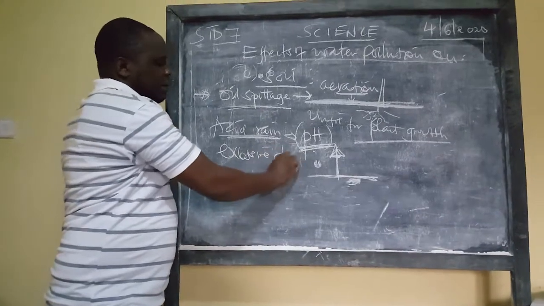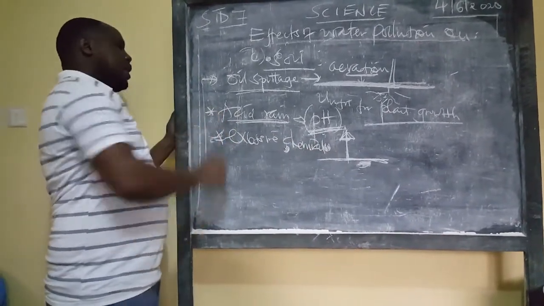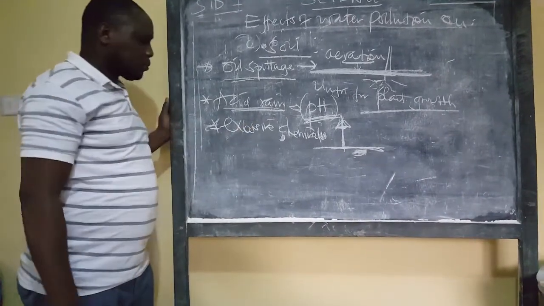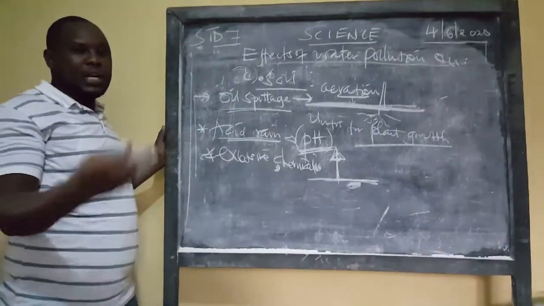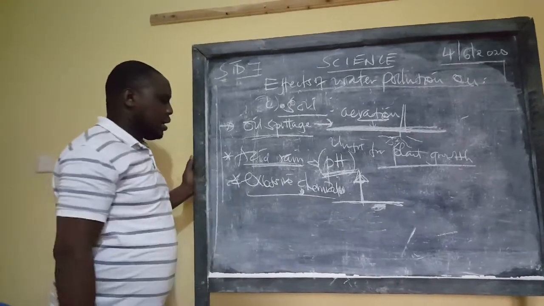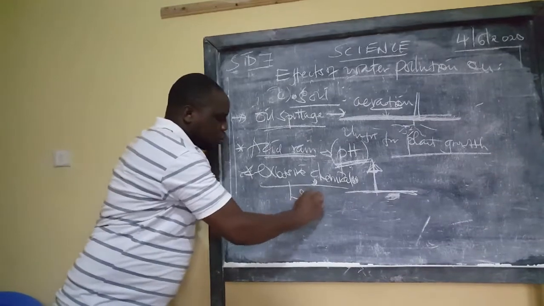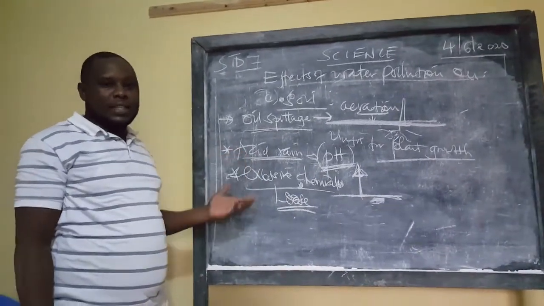So, an excess of fertilizers and excessive chemicals also make soil loose. The reason we give when we're discussing fertilizers, the reason why we use fertilizers, both natural and artificial, is because the soil has over time become loose. What do you mean by loose soil? A loose soil is soil that lacks fertility.